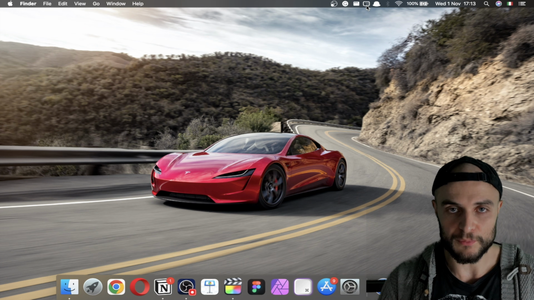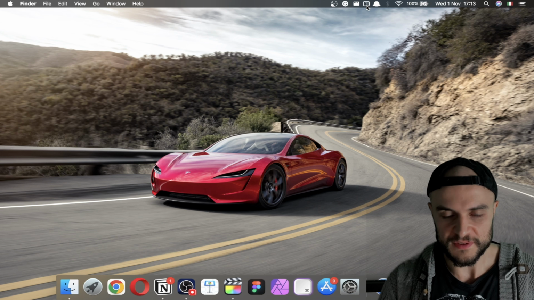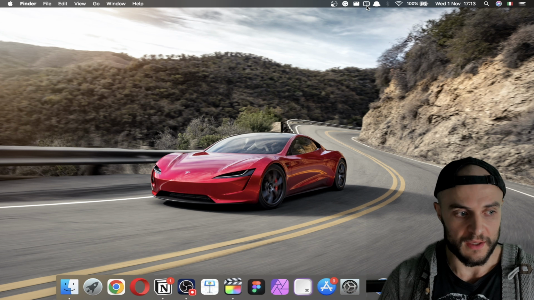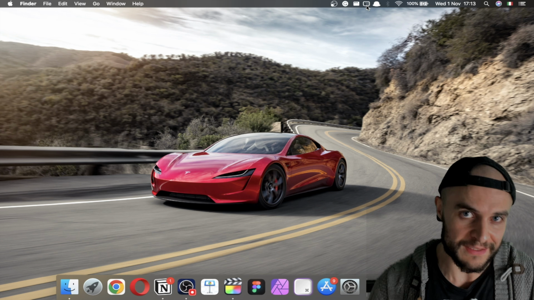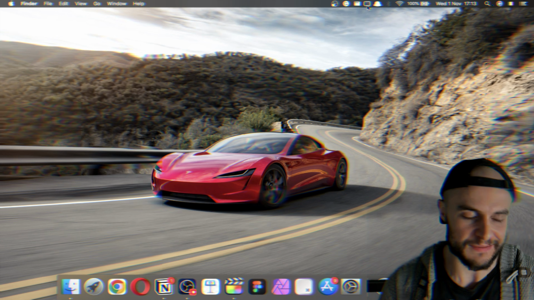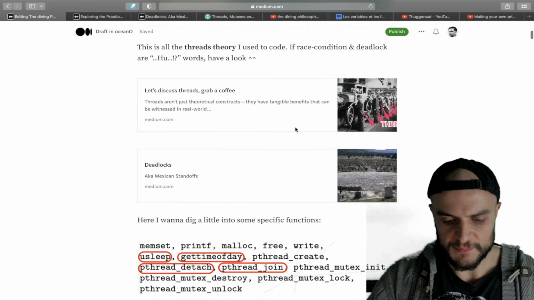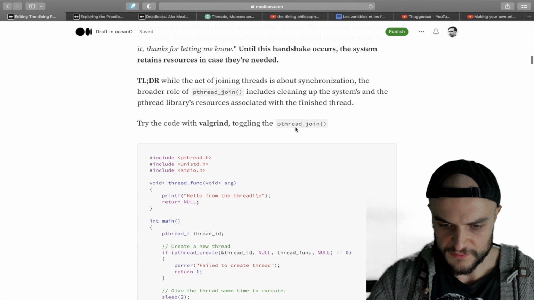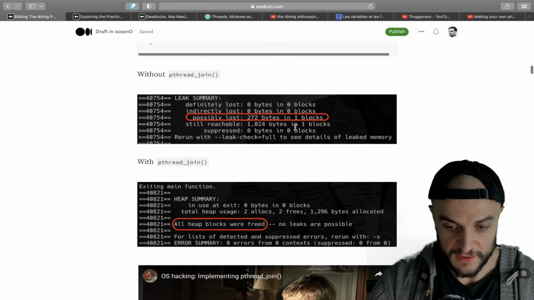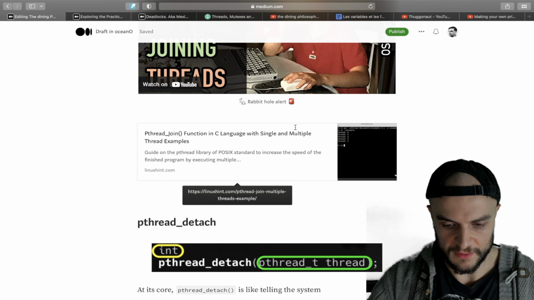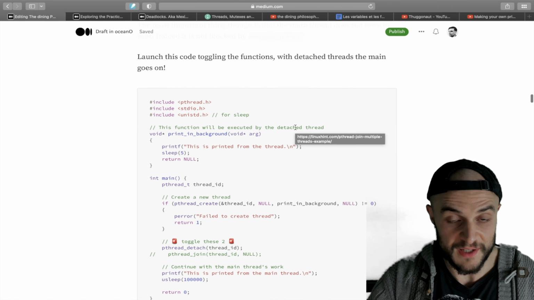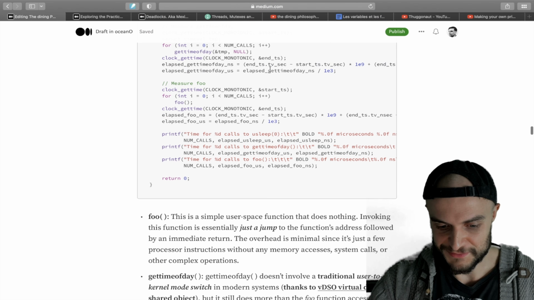Before starting, I would like to give you some interesting sources, in my opinion, to tackle the problem, because I realized that while I'm coding, I don't go too much into details. So the first thing is this Medium article that I wrote about the dining philosophers. It contains the functions that I used in my code. For example, the precise usleep, and other things.